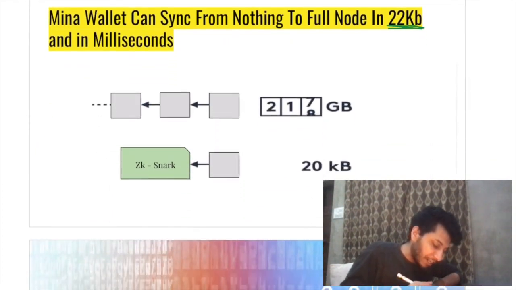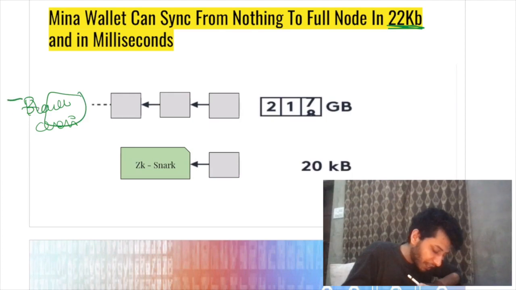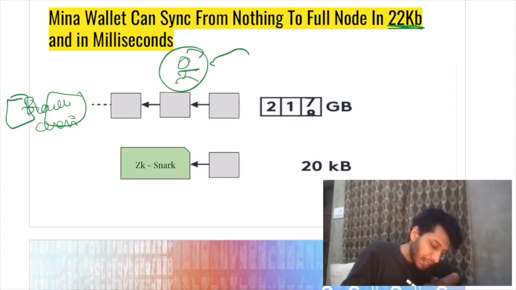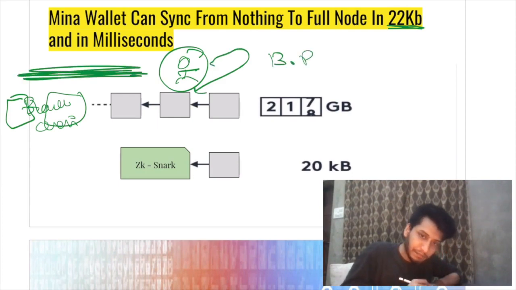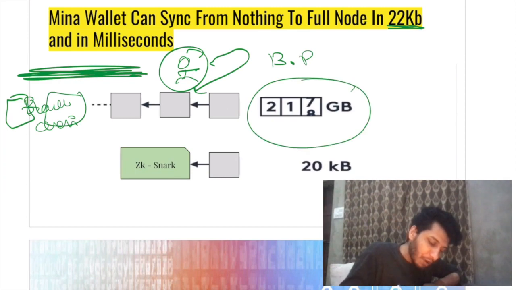So what we have learned is how other blockchains work. So basically this is a very long blockchain, right? So let's say you want to join here as a block producer. You have to verify the entire blockchain, which will take time because the blockchain size is very large.